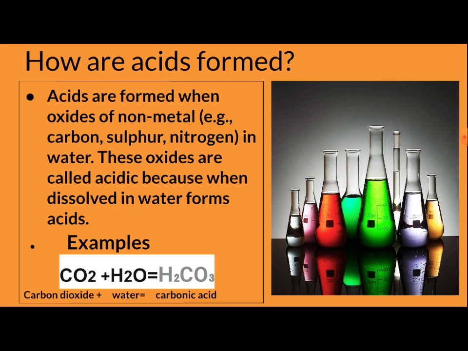Example: CO2 + H2O gives H2CO3, that is, carbon dioxide plus water gives carbonic acid. So here in the example, you can see carbon dioxide, the oxide of carbon, dissolved in water gives carbonic acid. So the equation tells us how an acid forms.